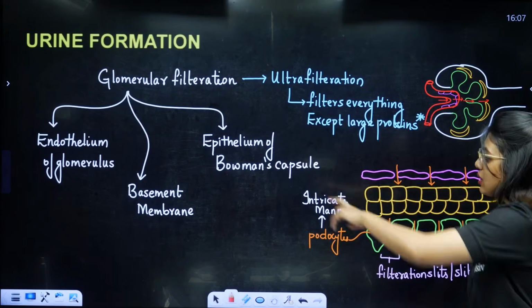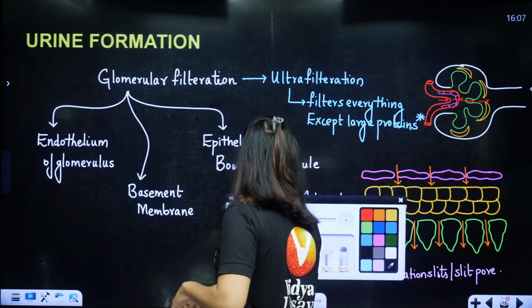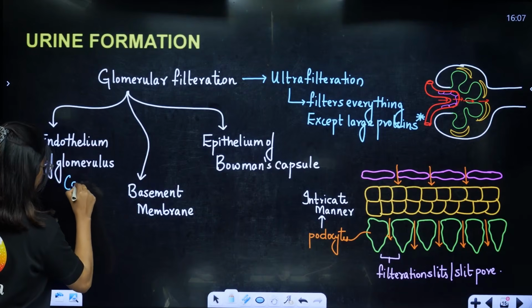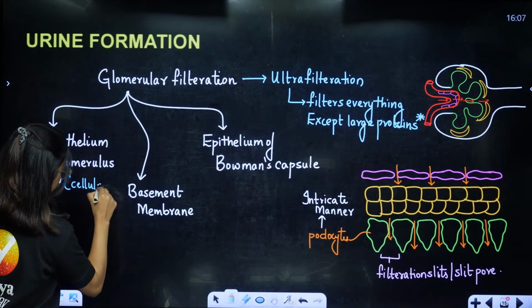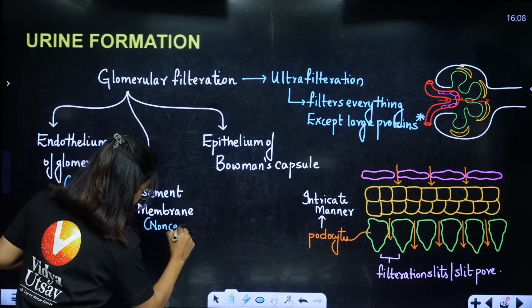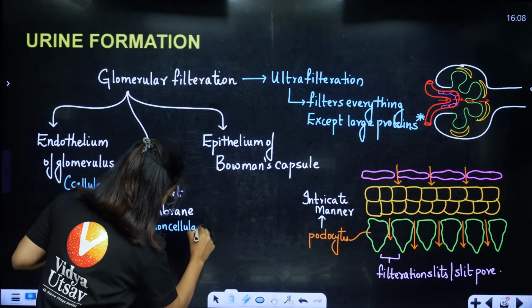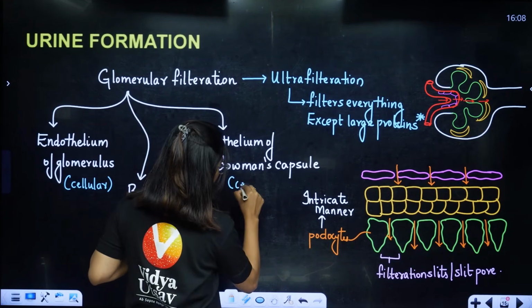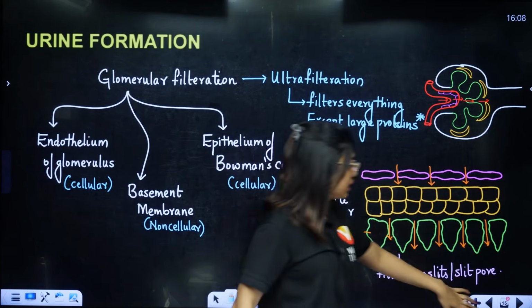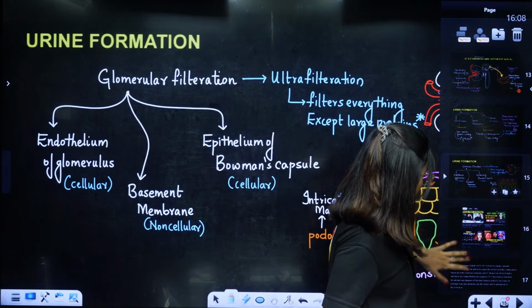So please understand, students, these two are going to be the cellular layer. This is the non cellular layer, and this is the cellular layer. Done? Yes ma'am, done. Now you are going to understand urine formation.